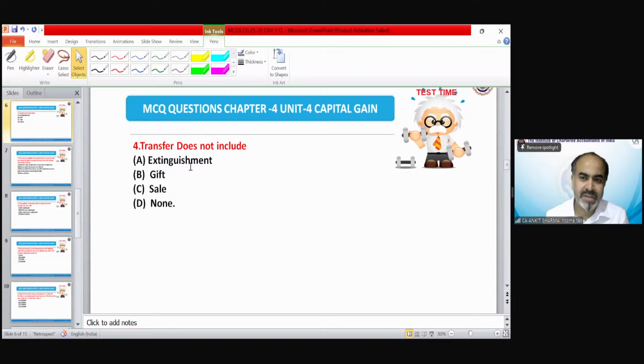Transfer does not include extinguishment, gift, sale, or none. Little tricky question. Somebody is saying gift, B. We have C also. You have given all the options, A, B, C, D. So gift is a transfer. We have discussed in the definition of transfer under section 2(47). It is a transfer, but it is exempted later under section 47. Extinguishment is already in the definition of transfer. So of course the correct answer is D. All of A, B, C have been included in the definition of transfer. Gift is also a transfer, okay?